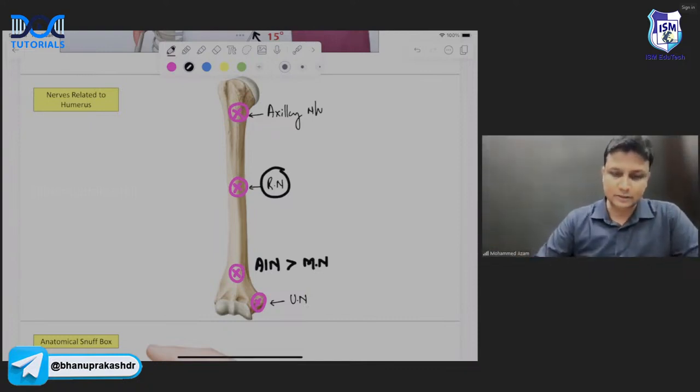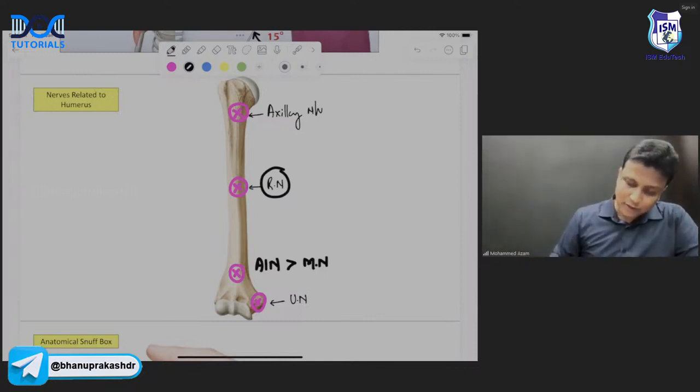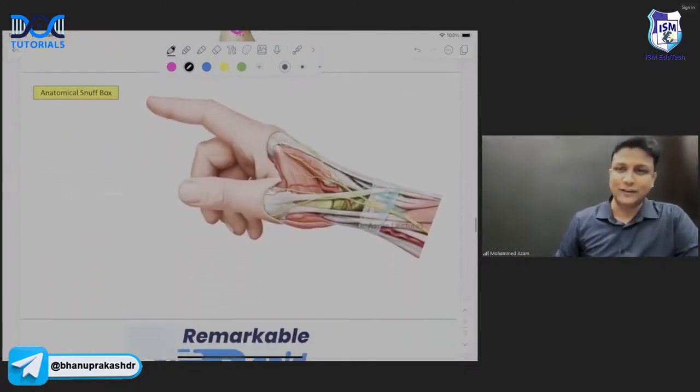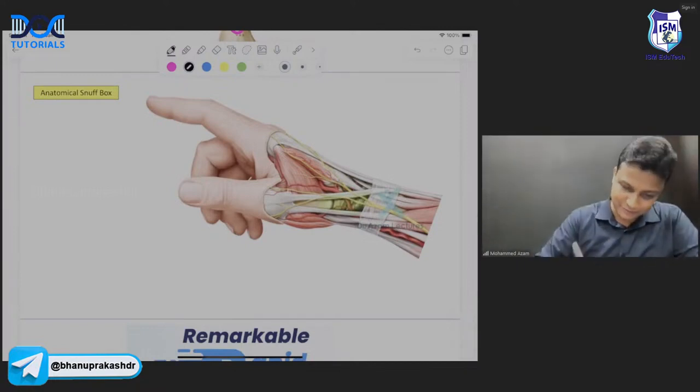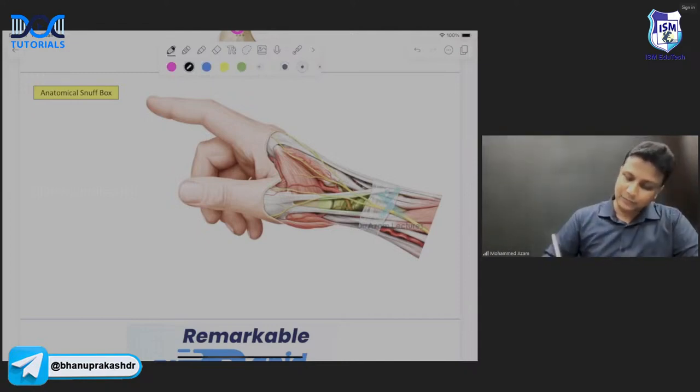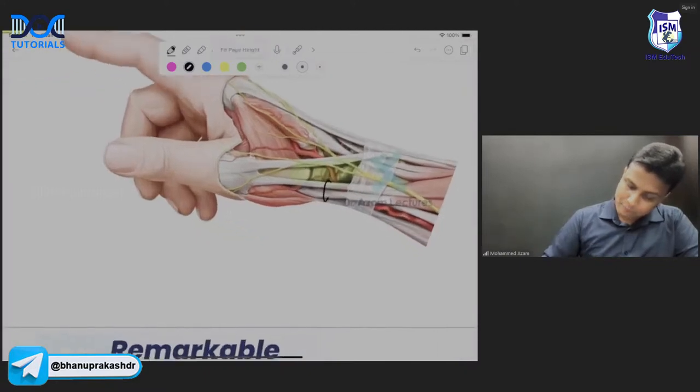Chalo, sir. Next one. The next concept, oh my god, how can you forget this one, sir? Anatomical snuff box. Every exam they are giving one question from here, sir. Okay. Now in this diagram, my dear friend, on the lateral side, there will be like two tendons, sir.